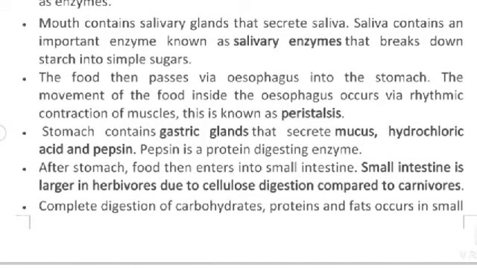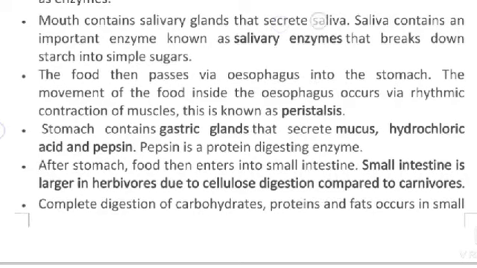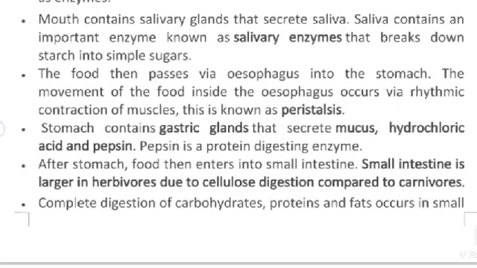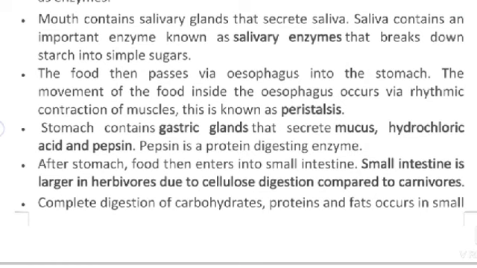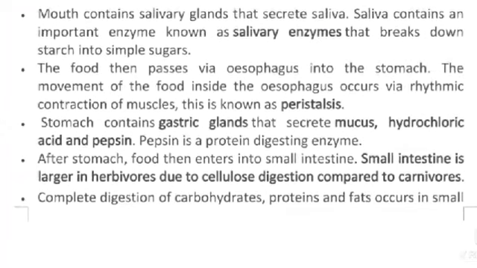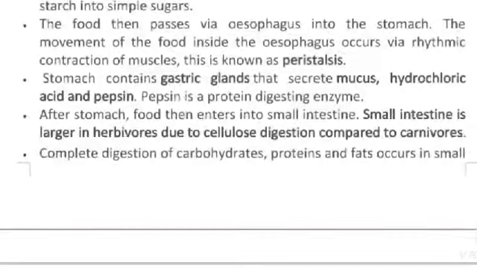Mouth contains salivary glands and secretes saliva. Saliva contains an important enzyme known as salivary amylase that breaks down starch into simple sugars.